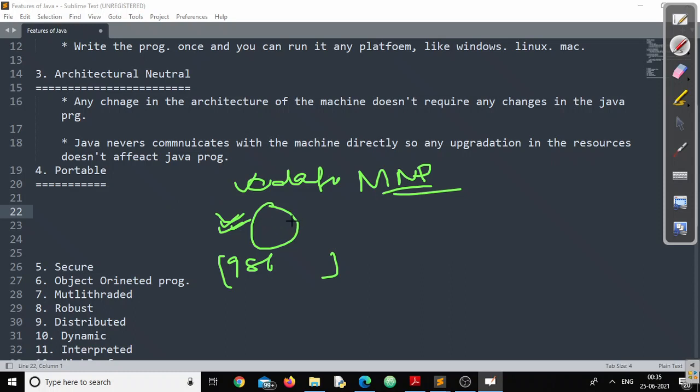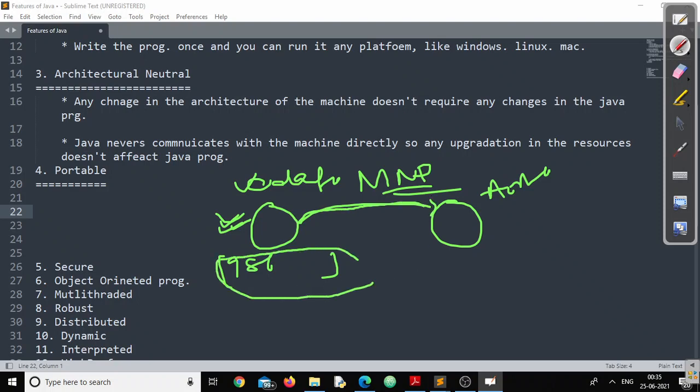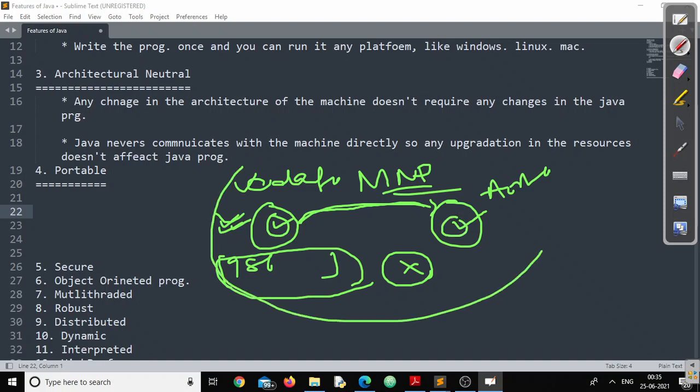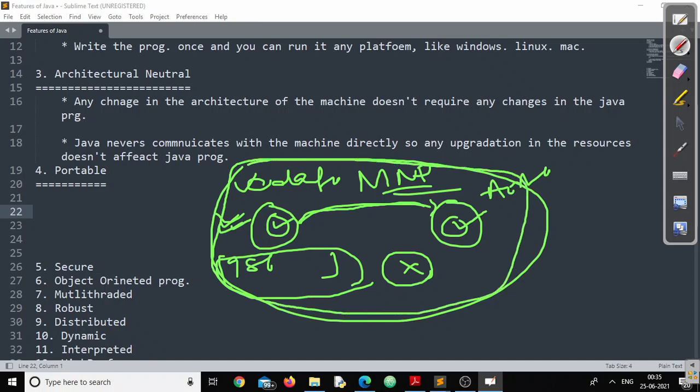So now I plan to switch from Vodafone to any network which is very strong in my area. Suppose the network is Airtel. Whenever I change from Vodafone to Airtel, my question is, does my mobile number get changed? No, my mobile number does not get changed. But what is changed? The service provider has been changed. I have switched the service provider from Vodafone to Airtel. This is what is called mobile number portability.